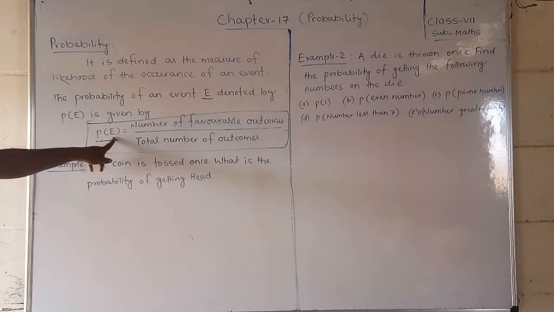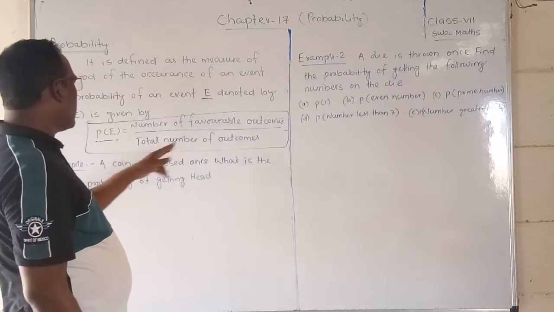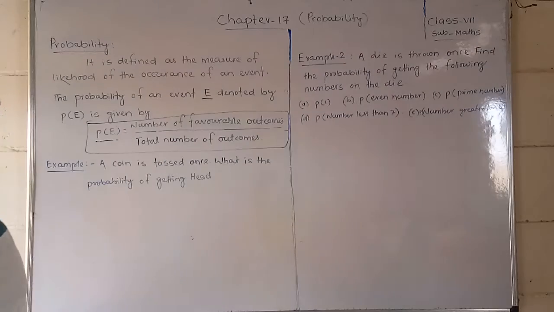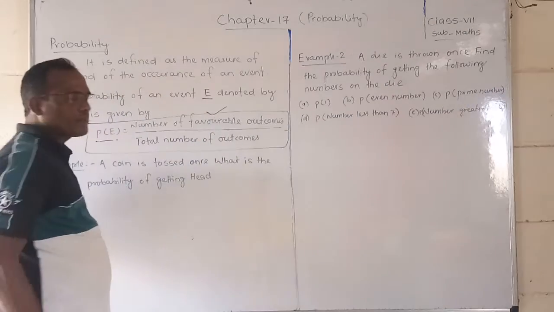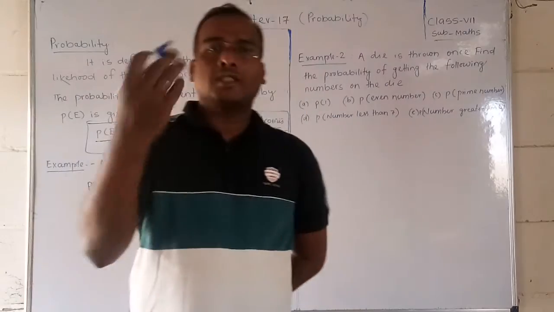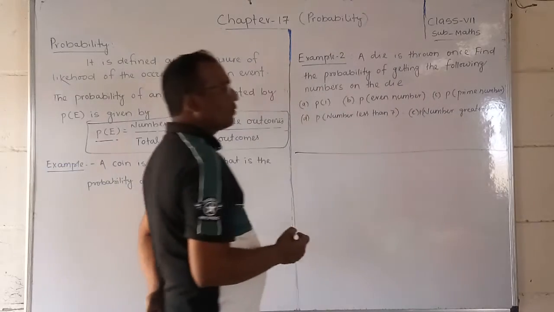Whenever you are finding the probability of any event, what you have to do is: number of favorable outcomes divided by total number of outcomes. So only one thing you have to remember. What is the number of favorable outcomes? Outcomes means, students, what is the result? Okay, I will draw it here, friends. What are the favorable outcomes?